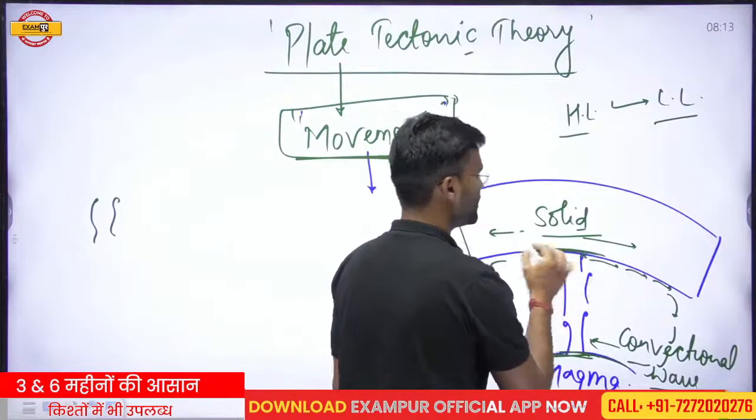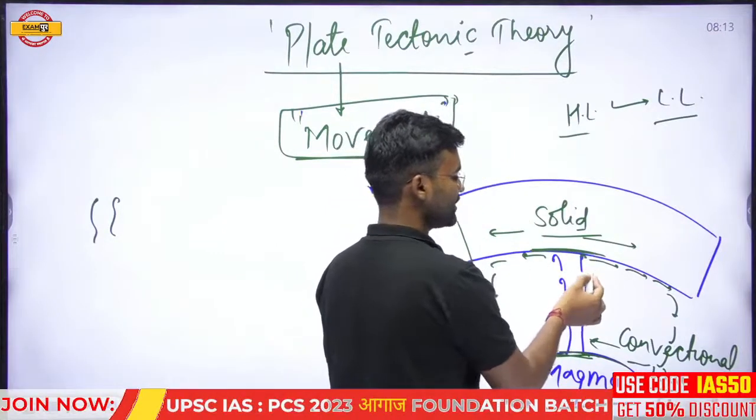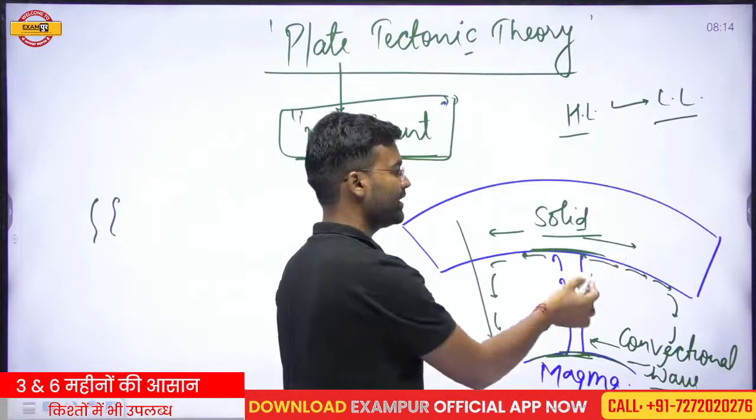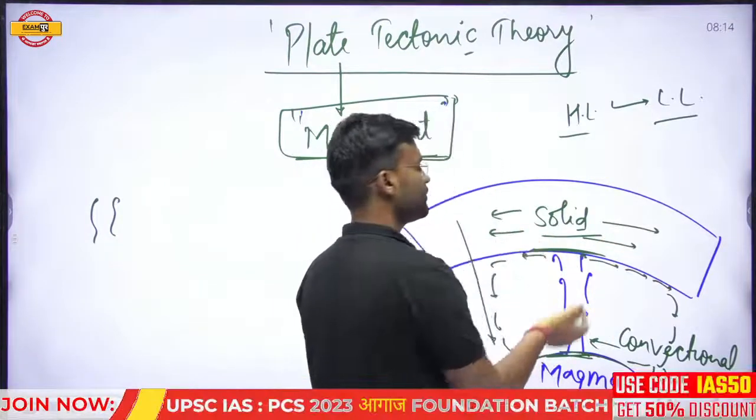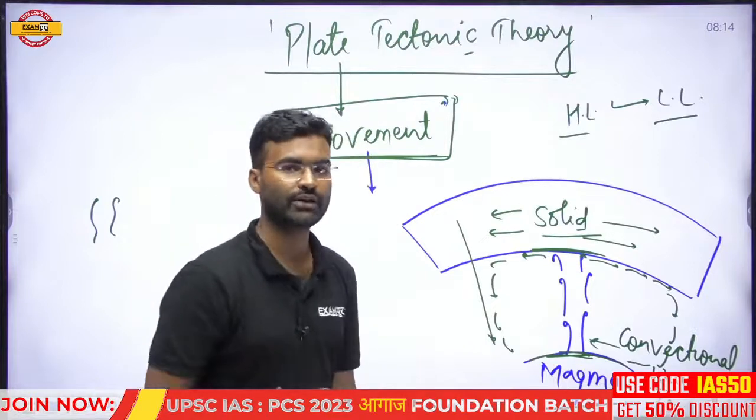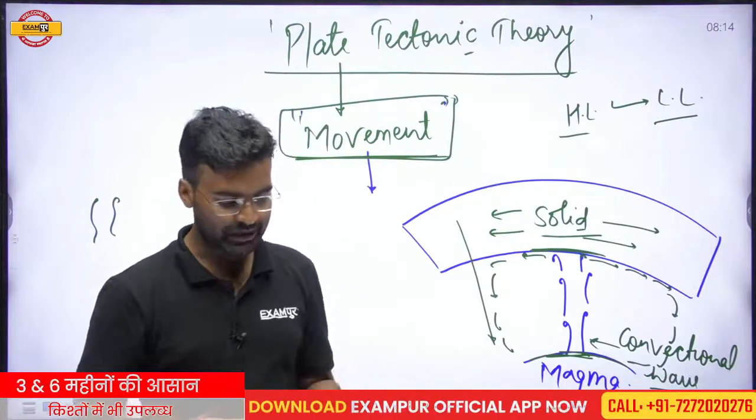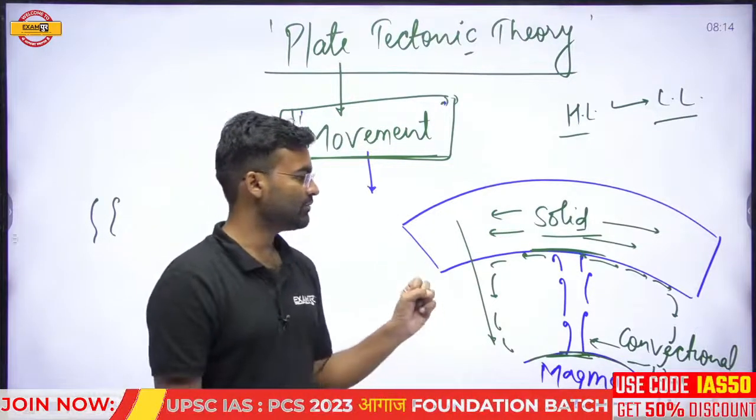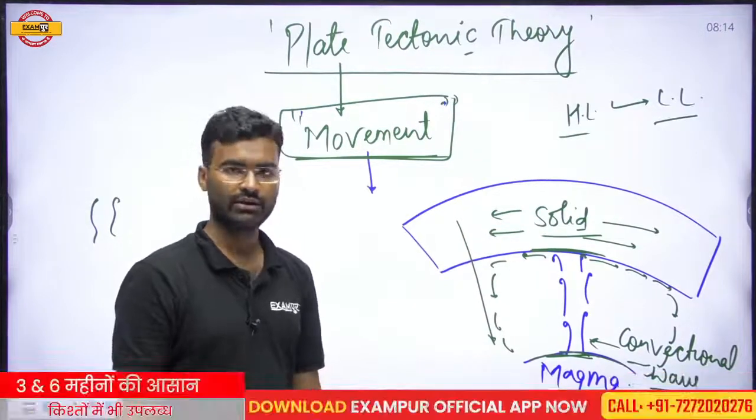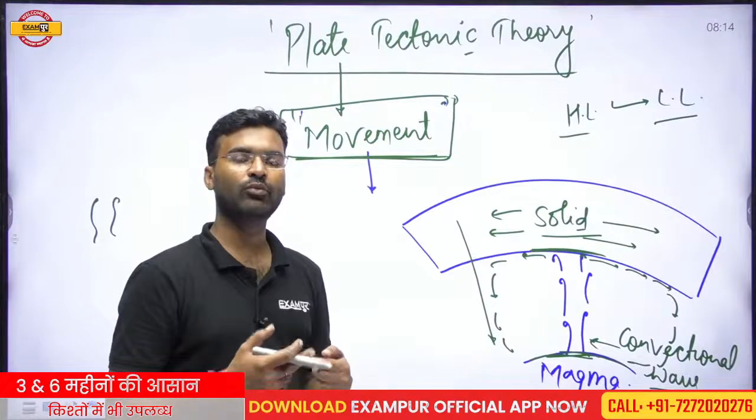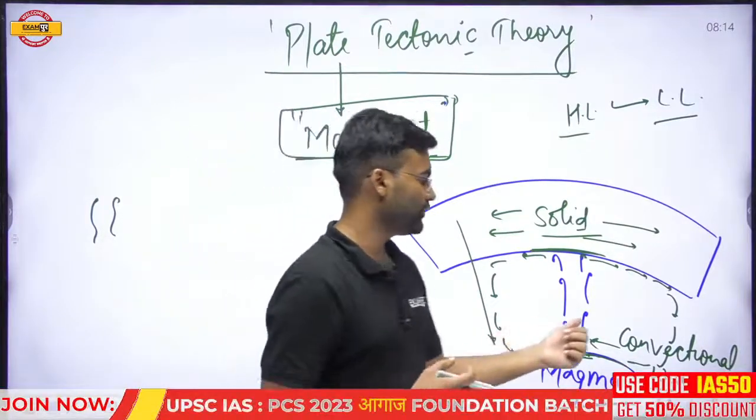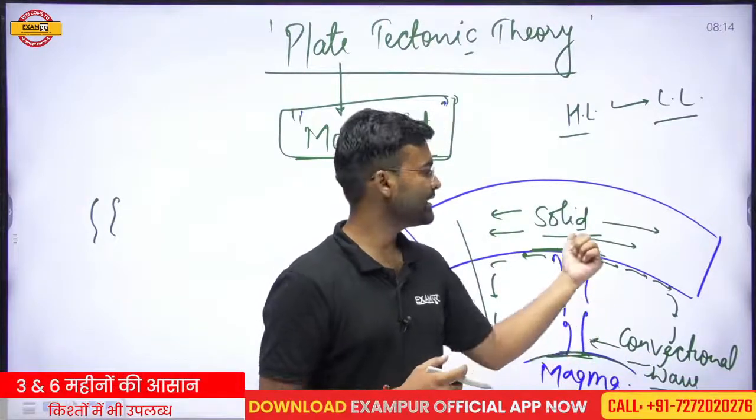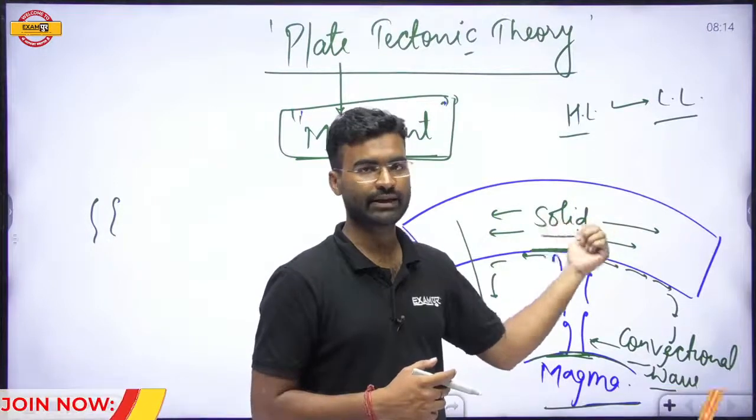When it reaches the solid portion, the convectional wave hits this part, and due to the heating and the force generated by the heating, this portion starts to move, or this portion has suitable conditions for movement. That is why plate movement is taking place on the earth's surface. So what is the reason for the movement of the plate? You can say the movement of the convectional waves. Due to the movement of the convectional waves, plate movement is taking place.